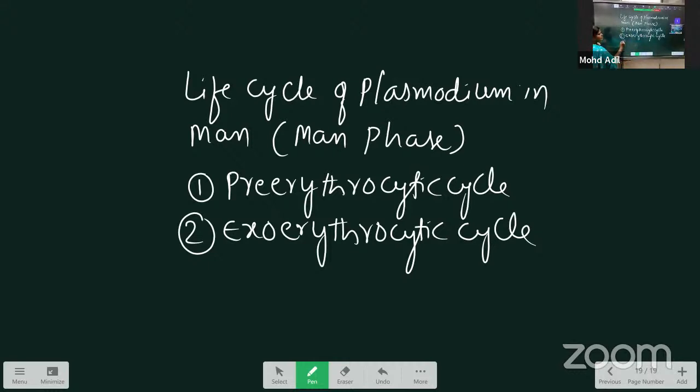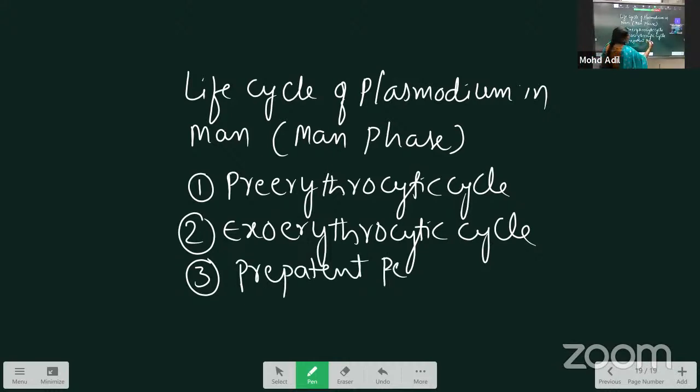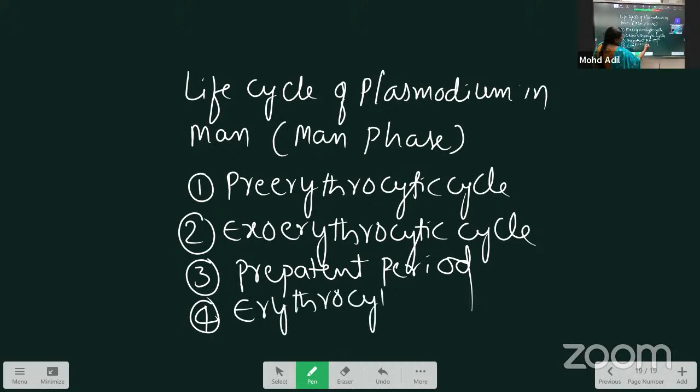Next, third is called the prepatent period. Fourth is called the erythrocytic cycle. Next, fifth one, incubation period.